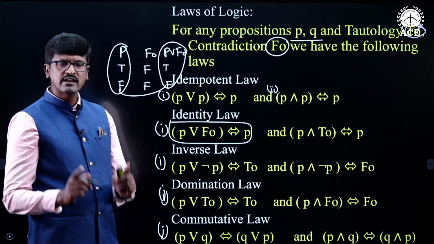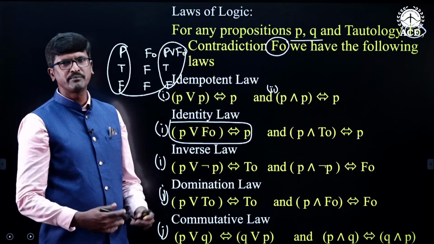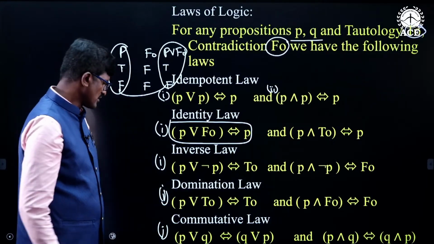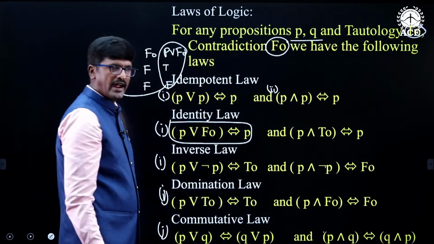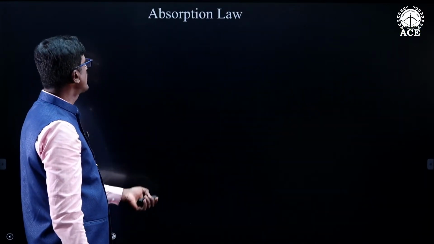When we take two statements P and Q, you can conjunct them in any order, either P and Q or Q and P. Both of them are logically equivalent to each other. This is for OR connective and this is for AND connective. This is the commutative law. Next one is absorption law.